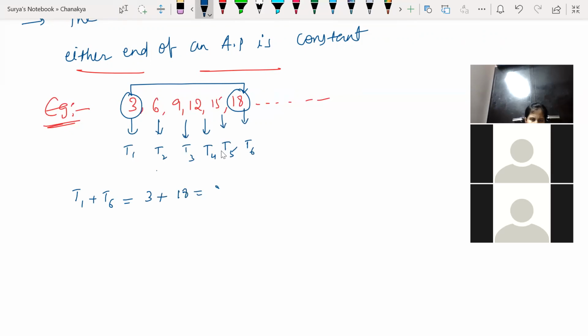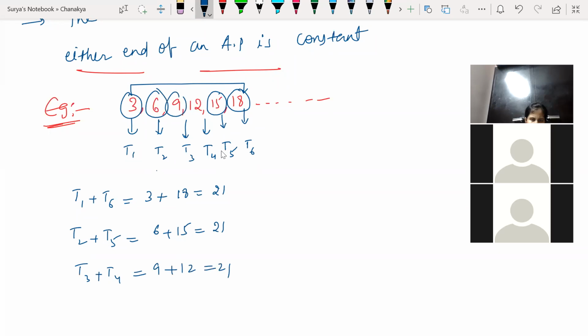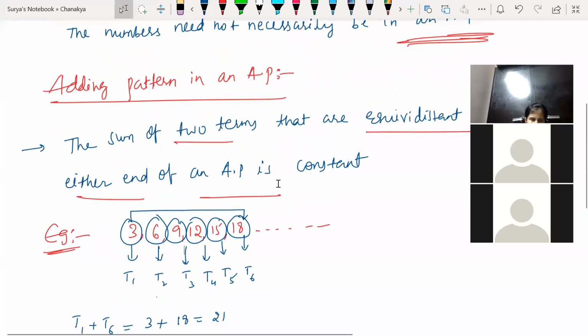I'm going to get 21. Second, from the second last, T2 plus T5 is equal to 6 plus 15, here also 21. Now T3 plus T4, 9 plus 12, here also 21.